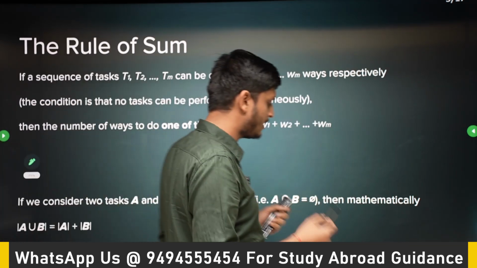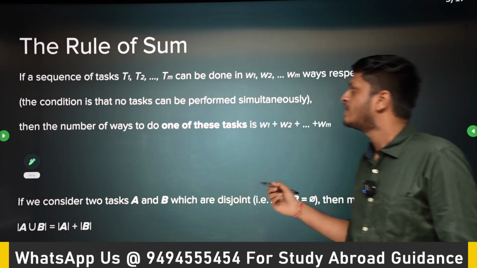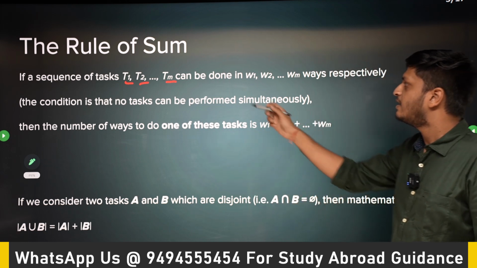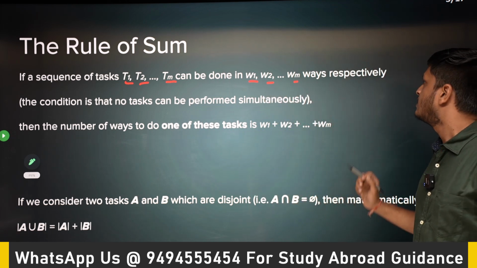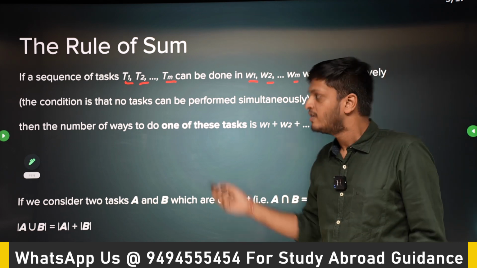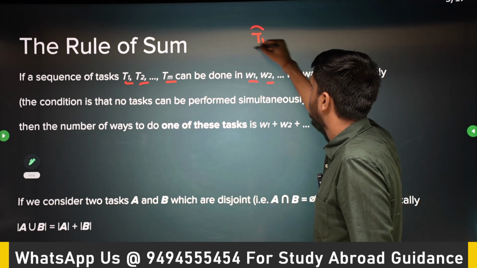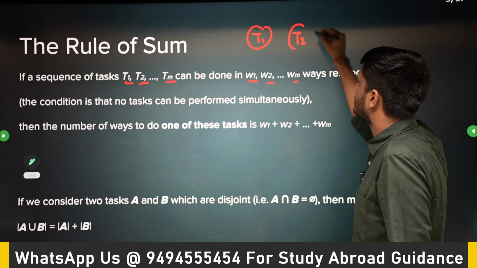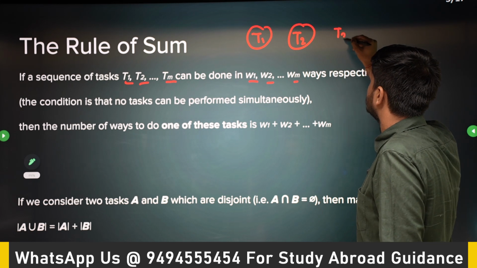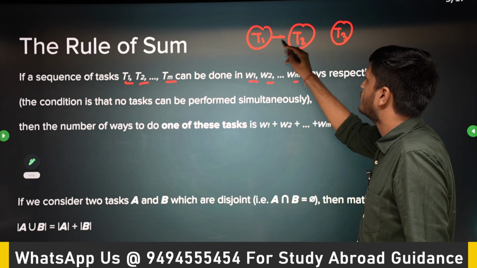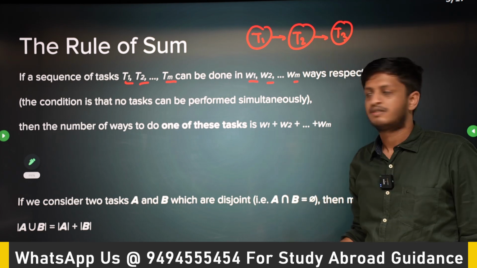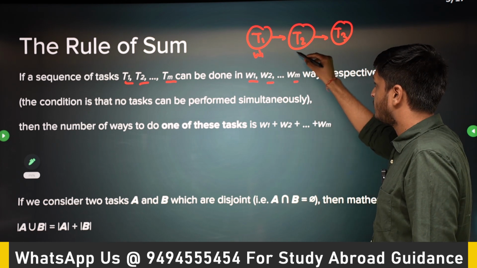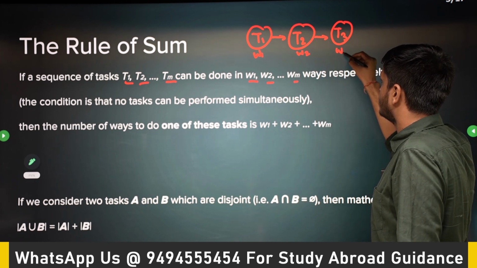So the first concept in counting is the rule of sum. If a sequence of tasks T1, T2 up to Tm can be done in W1, W2, up to Wm ways. So what do you want to do? We want to perform a task T1. Let's say I want to do laundry. Then I want to do some other task. I want to cook something. Then some other task. We are doing a sequence of tasks, one after the other. T1 can be done in W1 ways, T2 can be done in W2 ways, T3 can be done in W3 ways.